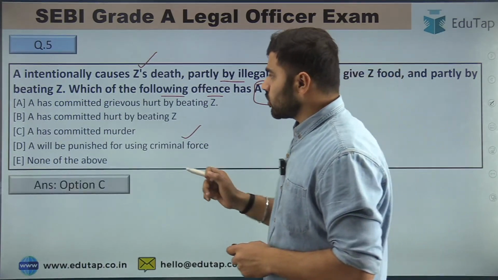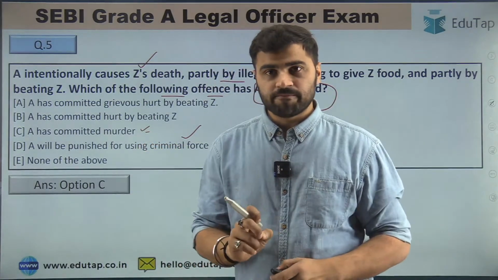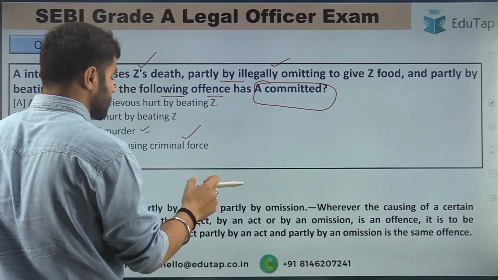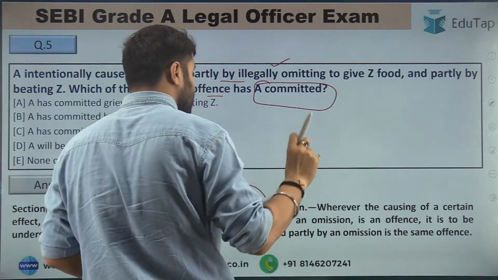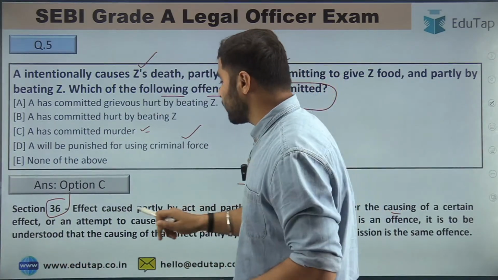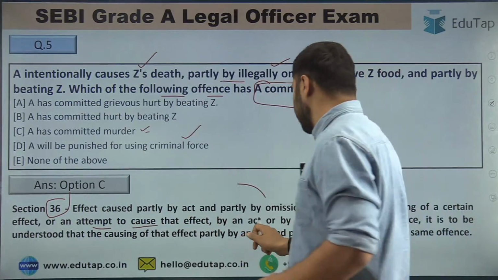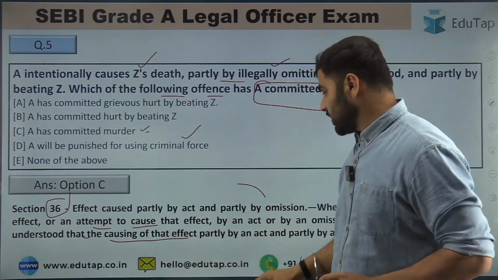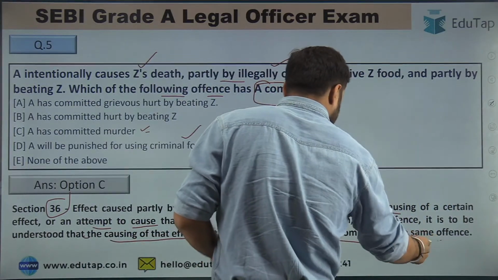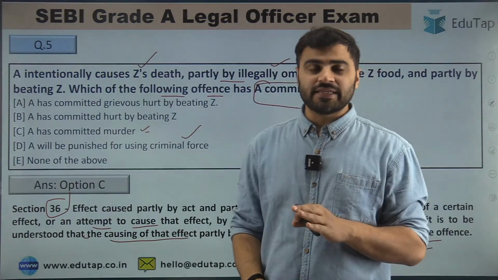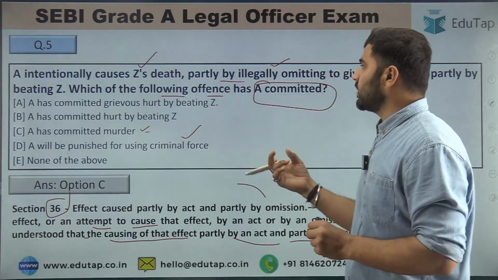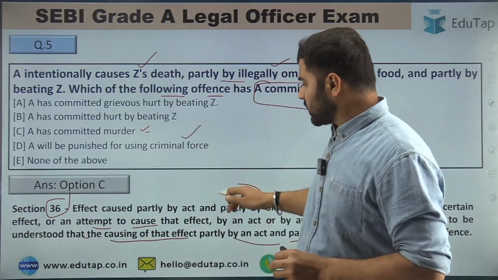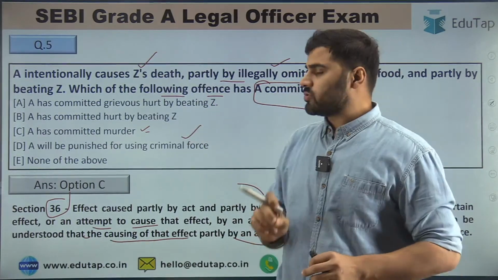So the right answer for this question is option number C, that is A has committed murder. If you read section 36, effect caused partly by act and partly by omission, this provision is covered under section 36. Whenever the causing of a certain effect, or an attempt to cause that effect, by an act or by an omission is an offense, it is to be understood that the causing of that effect partly by an act and partly by an omission is the same offense, right? तो उसको same offense माना जाएगा guys, भले वो partly by omission से हो या partly by commission से हो, right guys? I hope you got it.